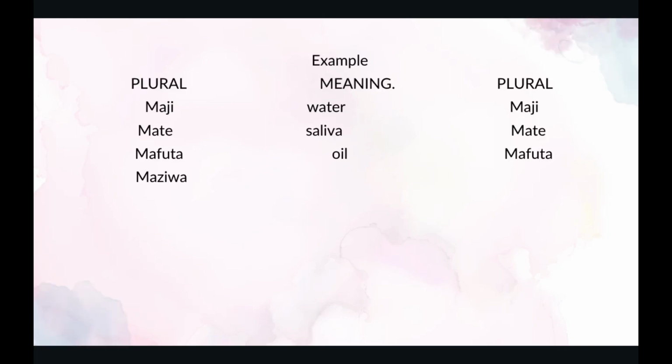A few nouns begin with the prefix ma, which picks up the plural. And this can be an example. Maji. Maji is water. The next one is mate. Mate is saliva. Saliva is mate in plural.